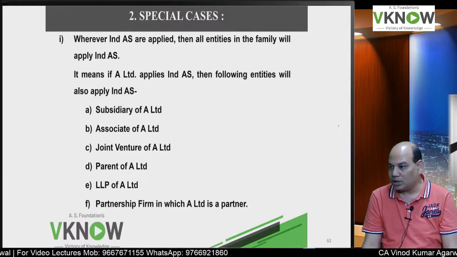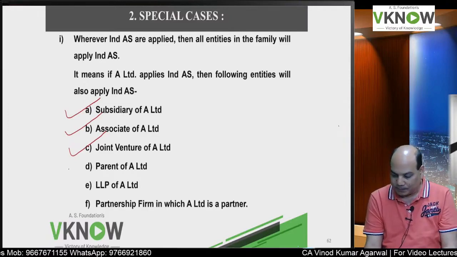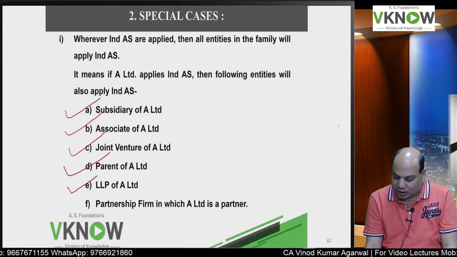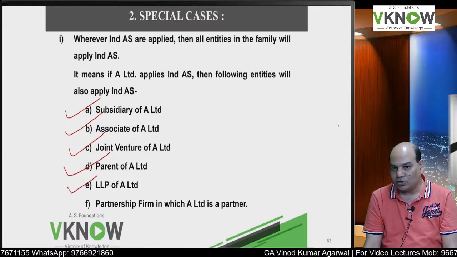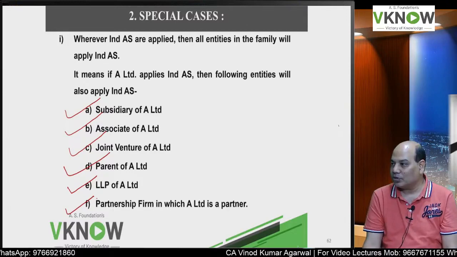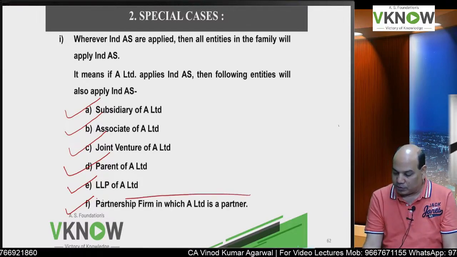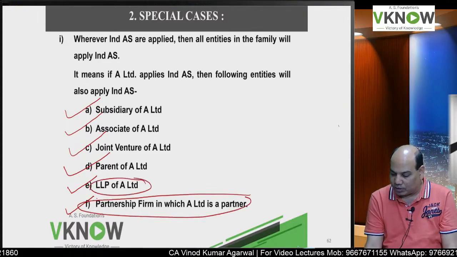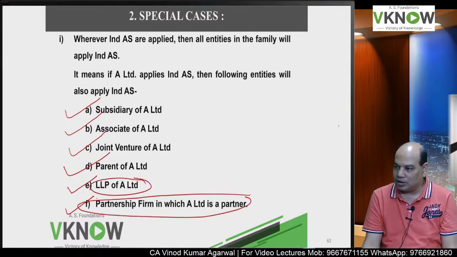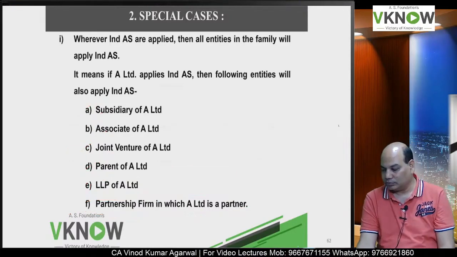It means if A Limited applies Ind AS, then following entities will also apply Ind AS: subsidiary, associate, joint venture, parent, even LLP, because LLP is also consolidated, and even the partnership firm in which A Limited is a partner. For the purpose of consolidation, they will also prepare financial statements as per Ind AS, so that it can be consolidated with the parent company.